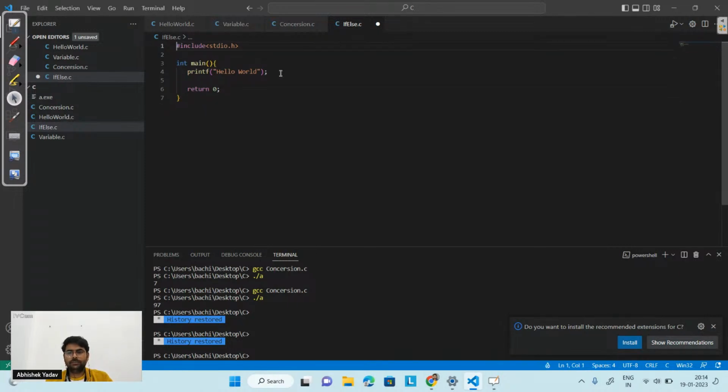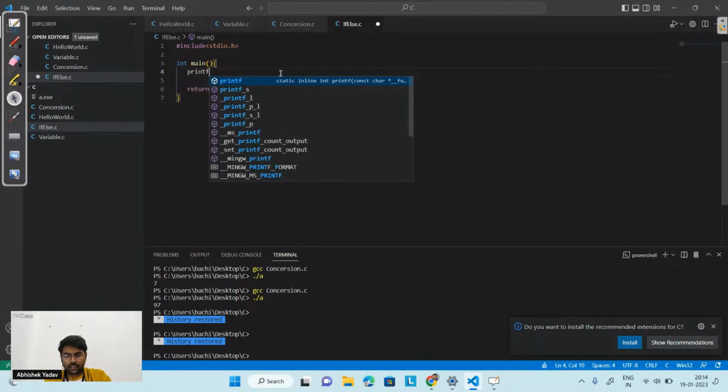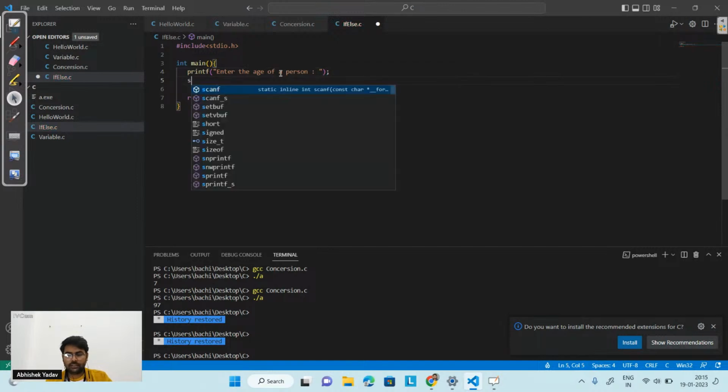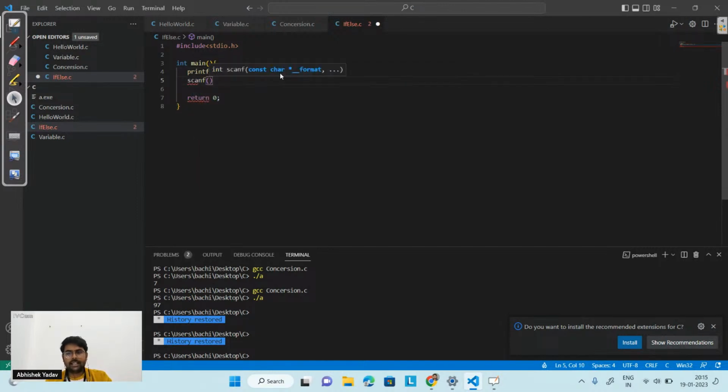So what I have to do? Let's take printf here and print the statement: enter the age of a person. This time I will take input from the user. In order to take input from the user, we have to use scanf. Inside scanf, we have to tell what type of value I want to take as input. Here I want to take an integer as my input, so I have to use %d.